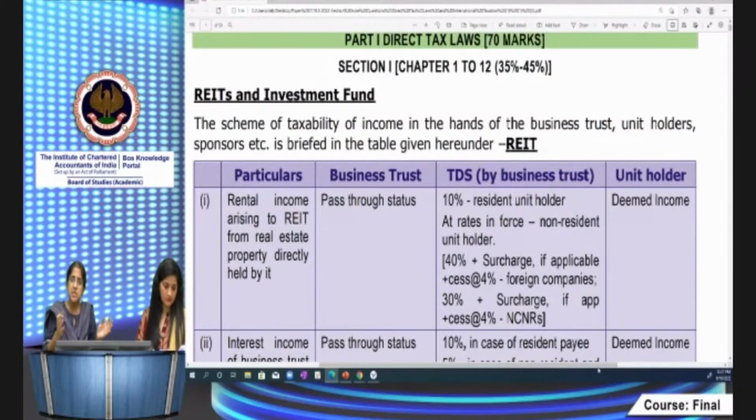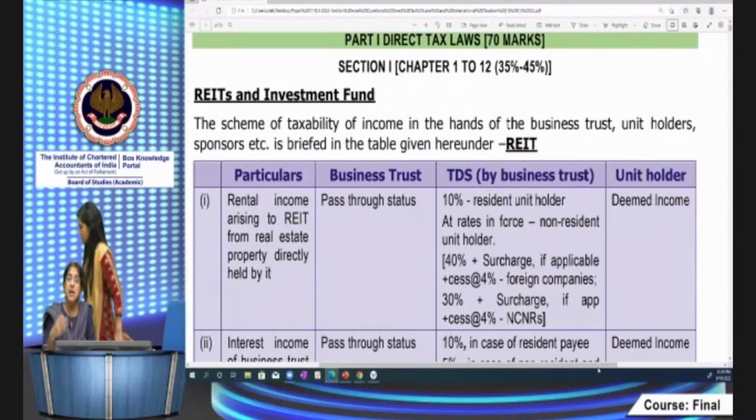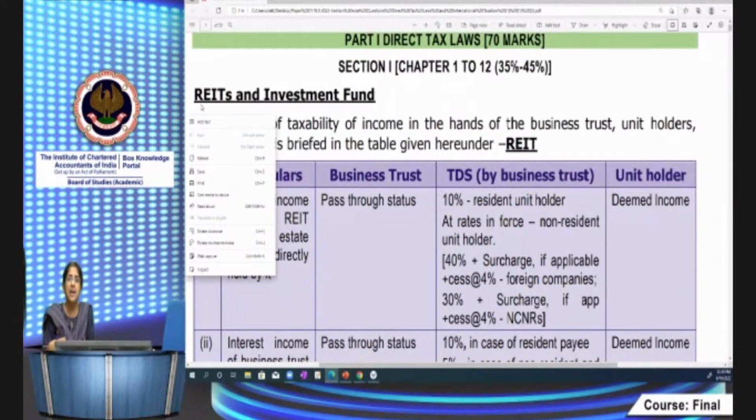A real estate investment trust is basically a trust which invests primarily in completed revenue generating properties. It can do so directly, or through a special purpose vehicle, which is an Indian company that invests in completed revenue generating properties. That is the structure of a REIT. An investment fund can be an SME fund, infrastructure fund, venture capital fund, private equity fund, debt fund, whatever comes in AIF category 1 and 2. The third is the securitization trust, which purchases the receivables of banks and financial institutions and earns income out of the securitization activity.